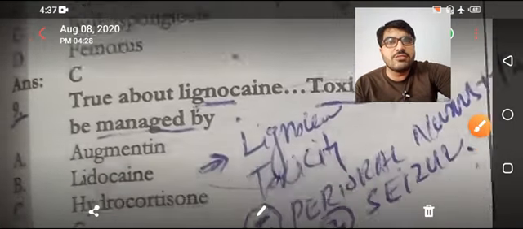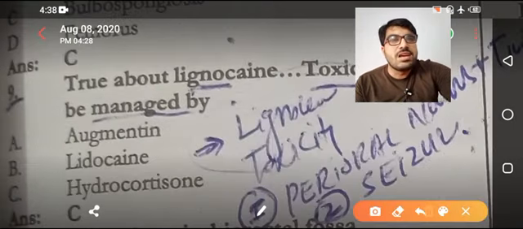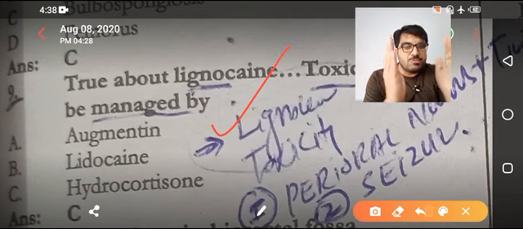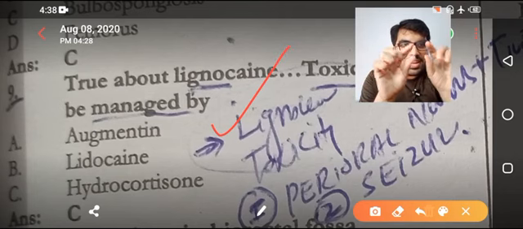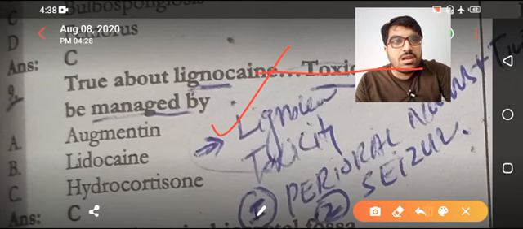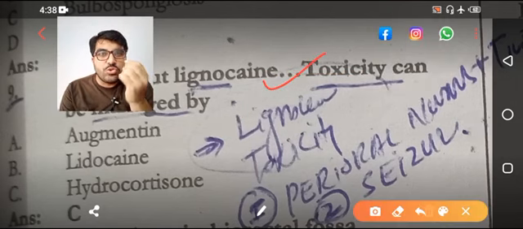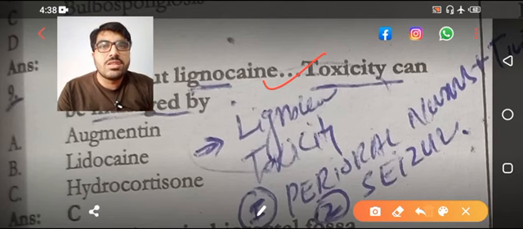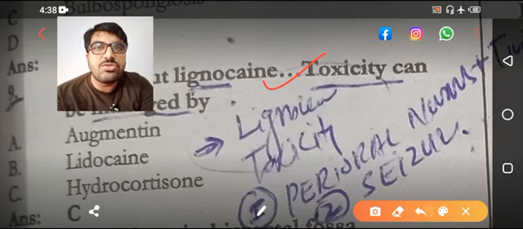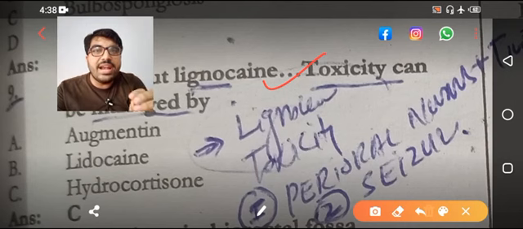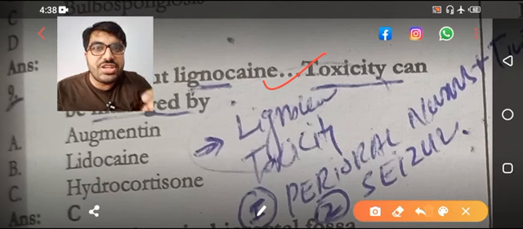This is another MCQ: true about lignocaine. Now here I am going to explain this MCQ in a little detail because there is confusion regarding this. The actual MCQ is: lignocaine toxicity causes what? And I will share the reference.